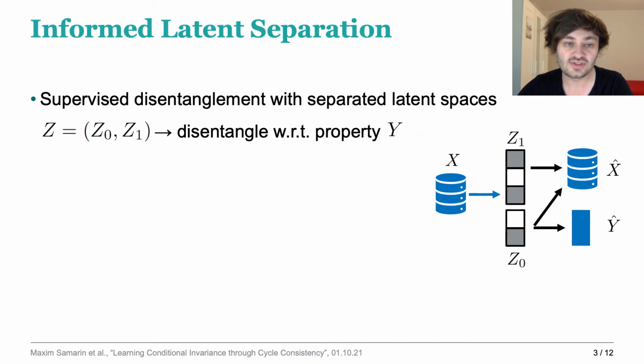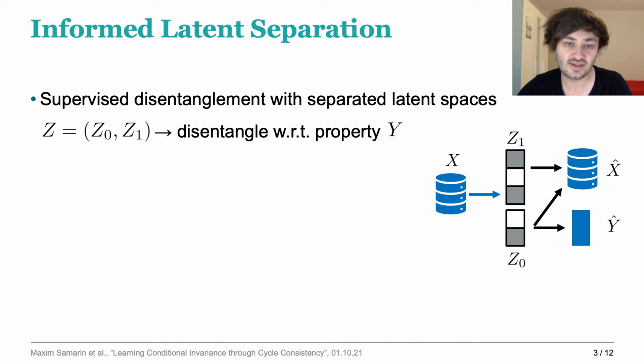Our approach can be viewed as a supervised disentanglement approach with separated latent spaces. On the right, I show you the base model, which is a variational autoencoder-like setting with an additional decoder branch for the property and two disjoint subspaces Z1 and Z0, where Z0 only decodes property Y and the full latent space reconstructs X.